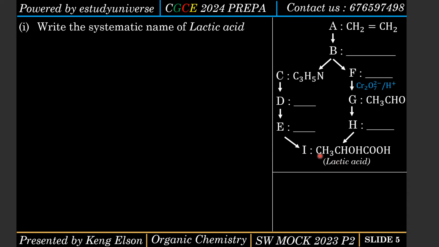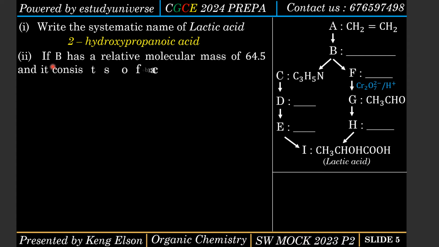Now, how many carbon atoms are here? There are 3 carbon atoms, and the main group here is the carboxylic functional group. So it's going to end with -oic acid. And since it is 3 carbon atoms, then it is propanoic acid. So the best name given to this is 2-hydroxy propanoic acid. Okay, Roman 2.